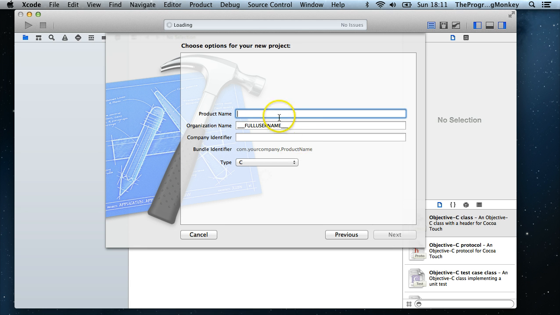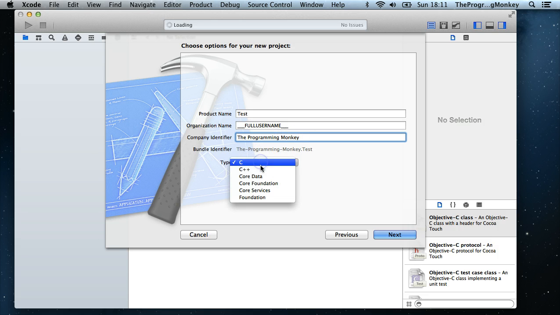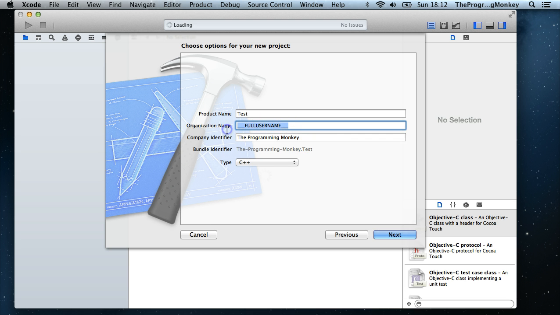It asks for various things here. For the product name, we'll call this product test, and the company identifier is the programming monkey, and you can put your own company there. What we want is for it to be a C++ type of program.